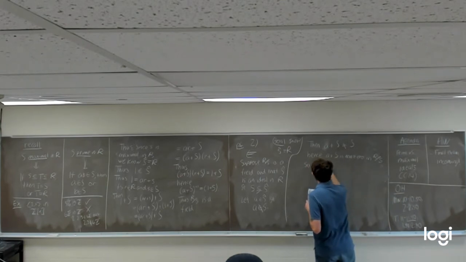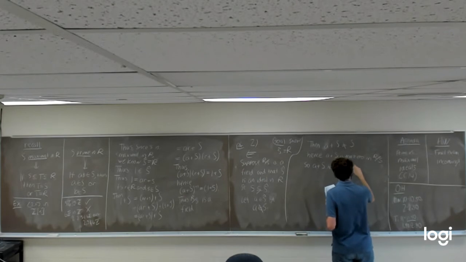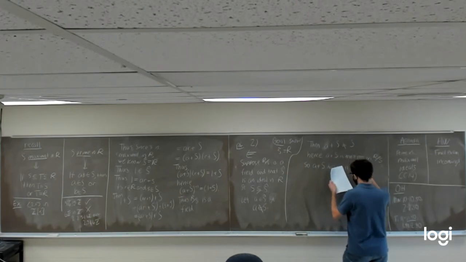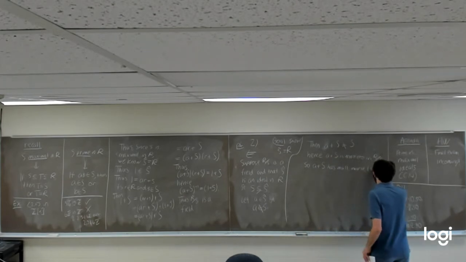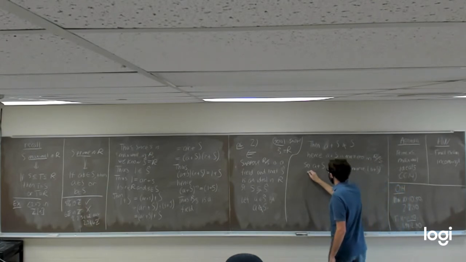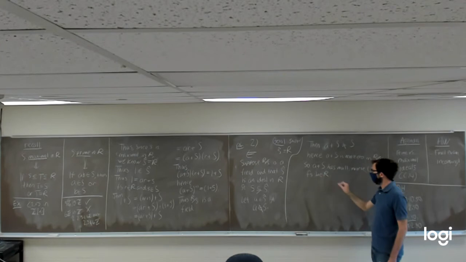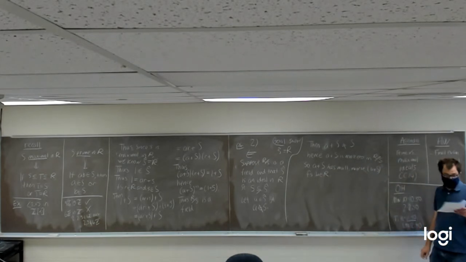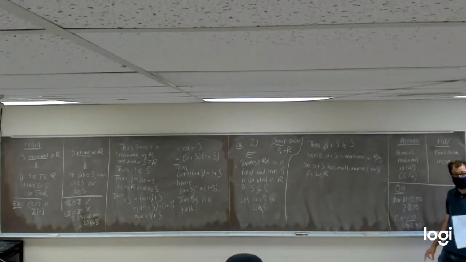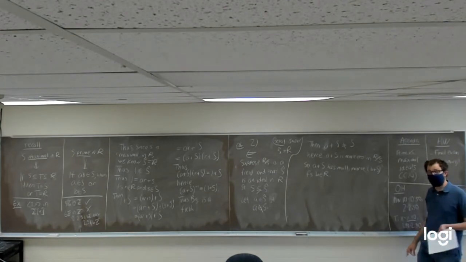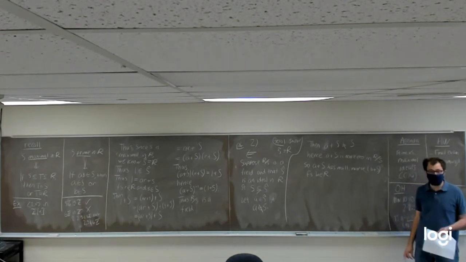So a plus S has a multiplicative inverse. I'll call it some little b plus S for some element b in our ring R, because in a field, by definition, every non-zero element has to have a multiplicative inverse.